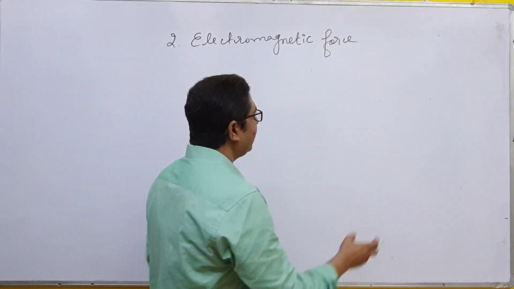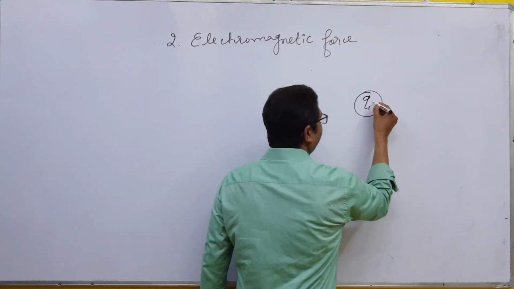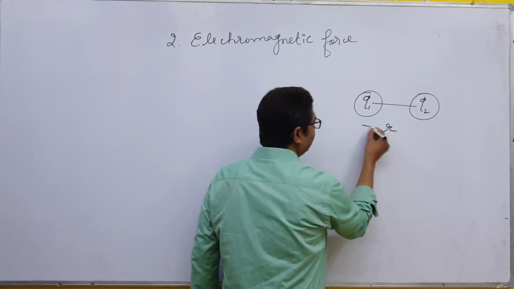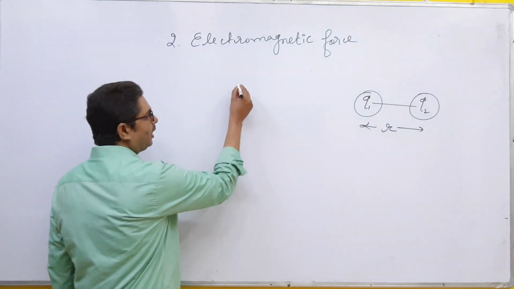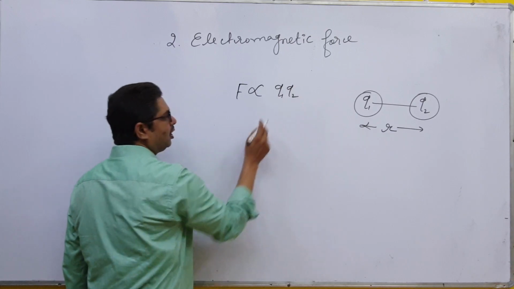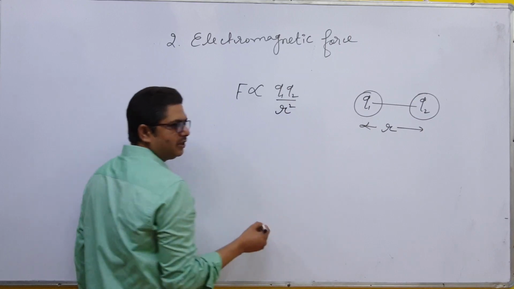Now suppose here you have a charge q1 and here a charge q2, and r is the distance between their centers. Then according to Coulomb, the force F is proportional to q1 q2, the product of charges, and inversely proportional to the square of the distance.